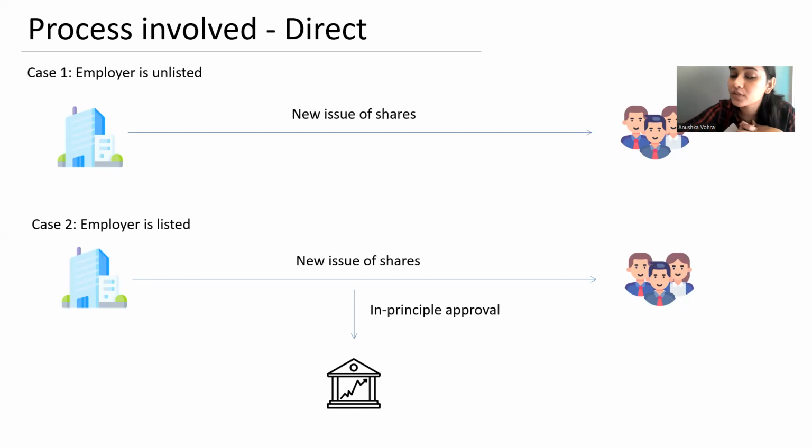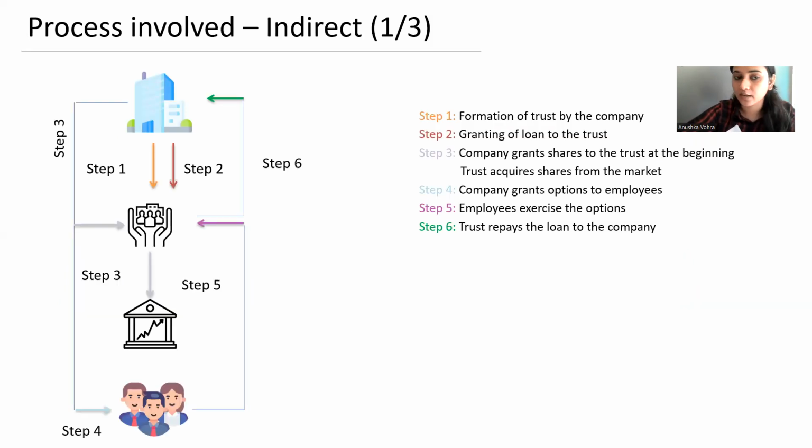So when we talk about direct route, let's take two instances: where the employer is unlisted, and where the employer is listed. Where the employer is unlisted, the company would issue shares to the employees, and where the employer is listed, the same procedure would be there. However, in-principle approval as per regulation 28 of the listing regulations will have to be obtained by a listed company when its new shares come into existence. In this process, there would be increase in paid up capital of the company because the company is issuing new shares to the employees, and there's no secondary market acquisition.